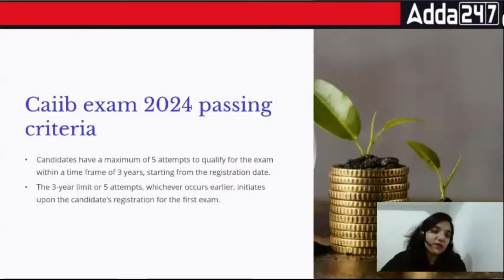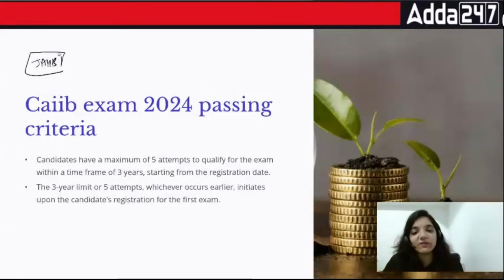Acha, one more thing, people say that my JIB one exam is left, or maybe this is one particular examination which is left. I've cleared all others. Can I apply for CIB? You cannot apply for CIB till the time you're done with all those JIB examinations. Okay? And in this case, either you will have 3 years after registration, or you'll have 5 attempts, whichever is earlier exhausted. That is what we need to look forward to. Okay?